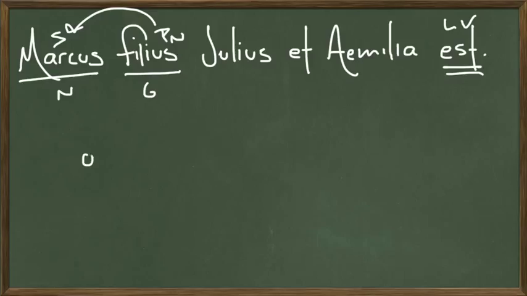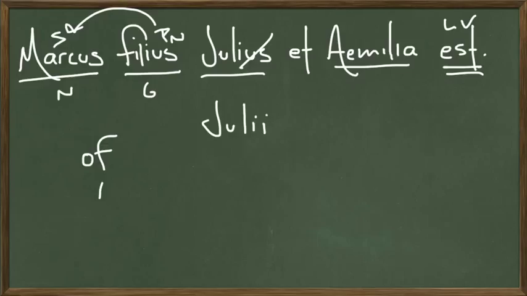There's no of, and there's no apostrophe. We don't have those options in Latin. To make these names change to the genitive, to change to possession, to show that they are the father and the mother of the son, we're going to change the endings. We're actually going to drop the us and change Julius to Julii. Julii means of Julius.